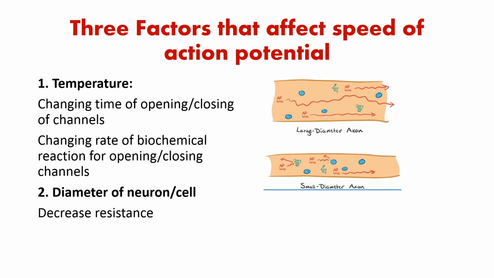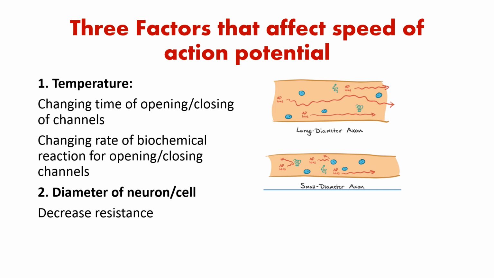There are three factors that affect speed of action potential: temperature, diameter of neuron or cell, and the myelin sheet on neuron, presence or absence of that sheet. So temperature, the change in temperature may change opening and closure of the channels because they are made up of proteins. It changes the permeability of the membrane itself for different ions.